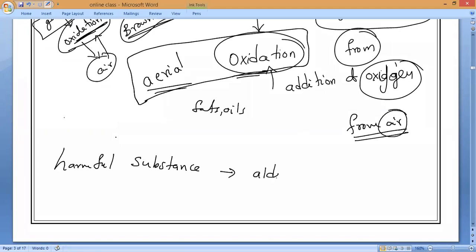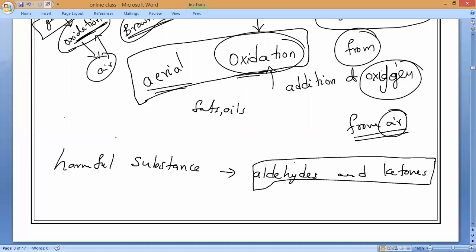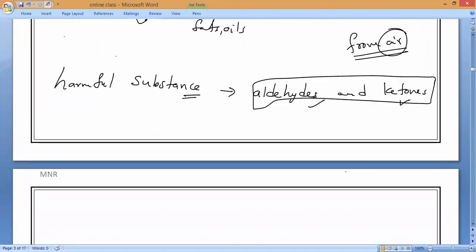substances like aldehydes. Okay, so that you will study in the 4th chapter, what aldehydes are and all. So it will form aldehydes and ketones. Remember, you will study these formulas in the 4th chapter. Now no need. So what will form? It will form the harmful substances called aldehydes and ketones, which cause digestive disorder. Understand? If you eat this kind of food items, it will lead to loose motions and all, because it leads to digestive disorder. That is what you have to remember.